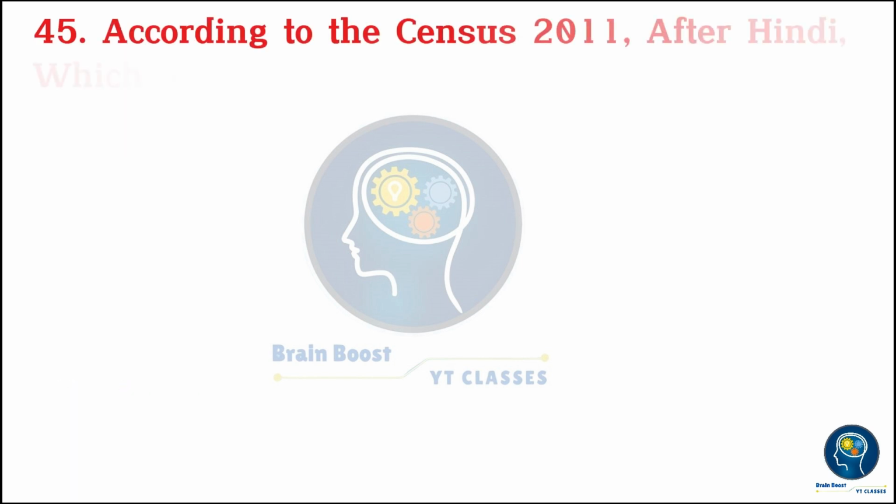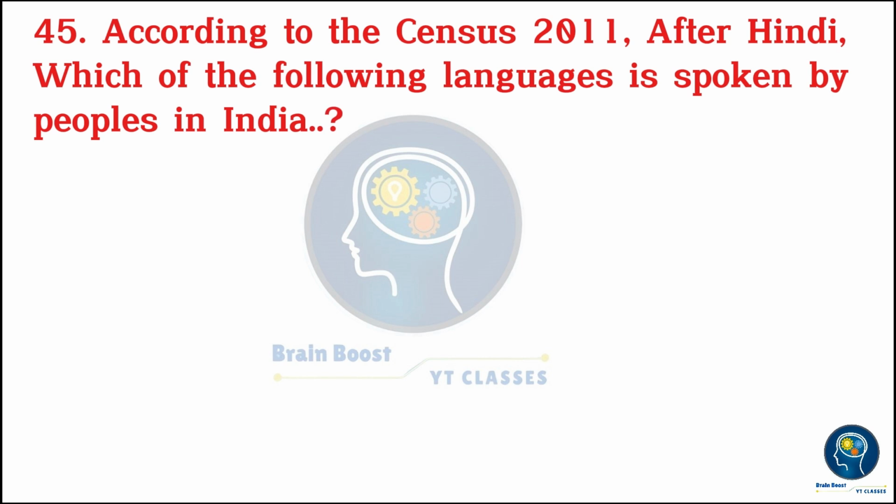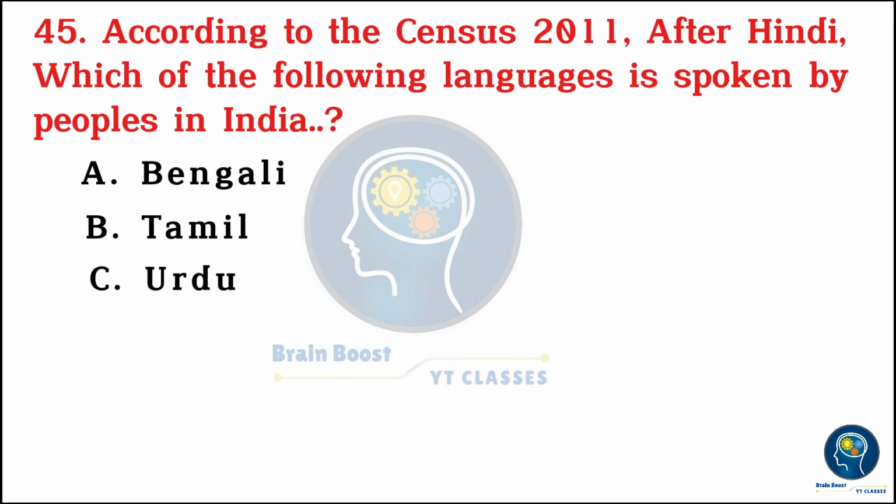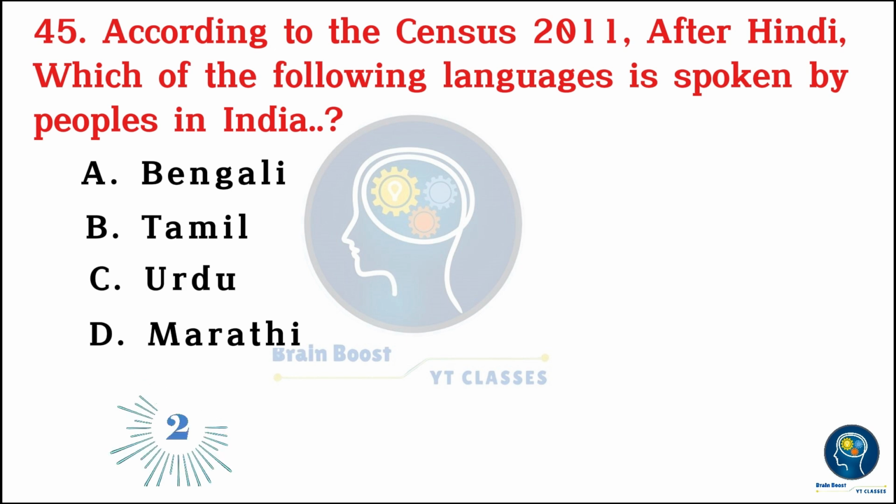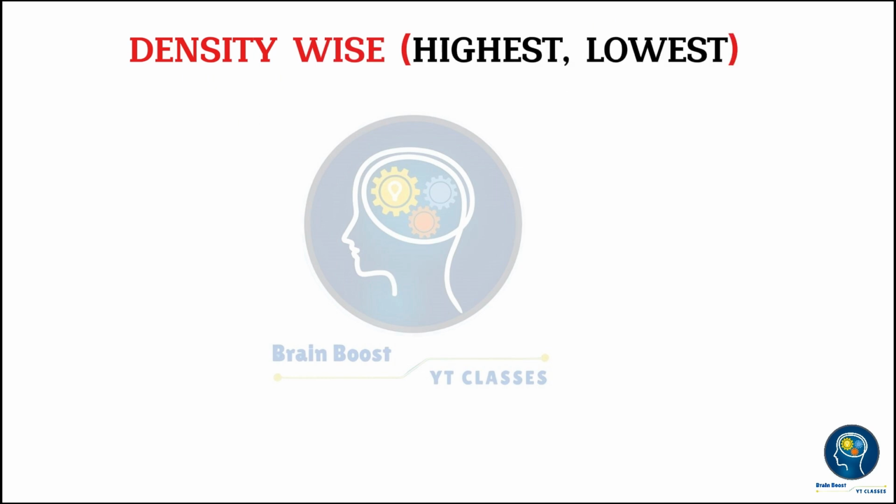1.64%. According to census 2011, after Hindi, which of the following languages is spoken by the most people in India? A. Bengali. B. Tamil. C. Urdu. D. Marathi. A. Bengali.